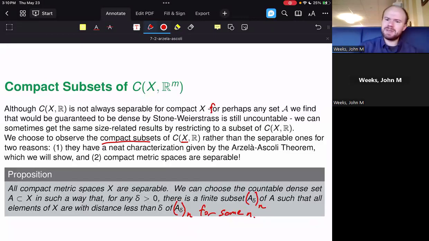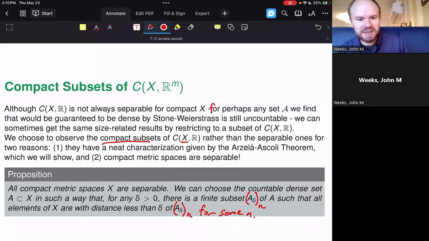Now, we choose compact subsets rather than separable ones for two reasons. One, as we're about to see in this theorem, there's a very neat characterization that involves the equicontinuity that we talked about at the beginning of last week. And two, compact metric spaces are separable. So they have the right size. They are manageable types of spaces. And that's our very first thing that we'll do: we'll go through this proposition to show that compact metric spaces are indeed separable.